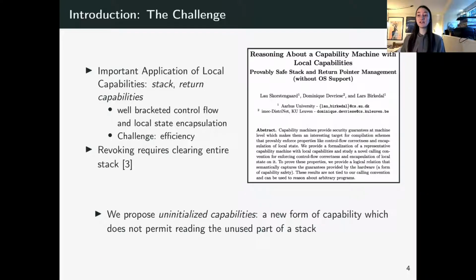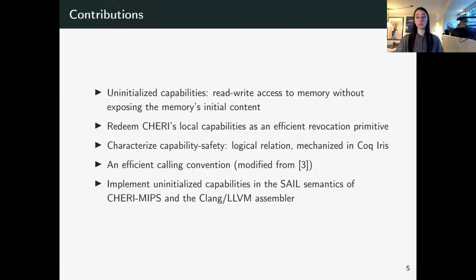So we propose uninitialized capabilities, a new kind of capability which does not permit reading the unused part of the stack. This new kind of capability is our first contribution. So we propose uninitialized capability as a capability granting read-write access to memory without exposing the memory's initial content. We then explain how uninitialized capabilities redeem CHERI's local capability as an efficient revocation primitive.